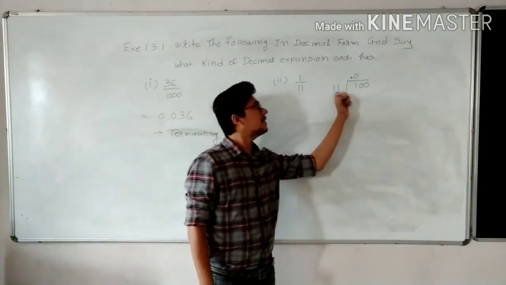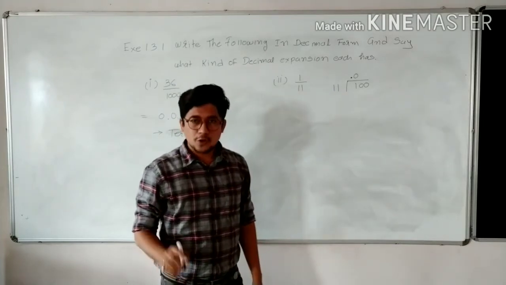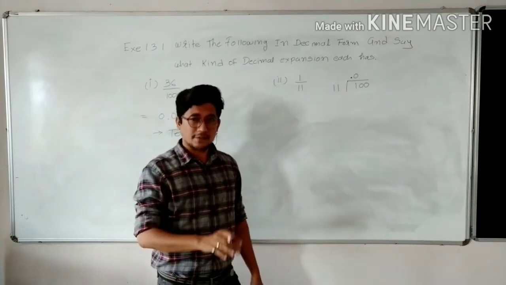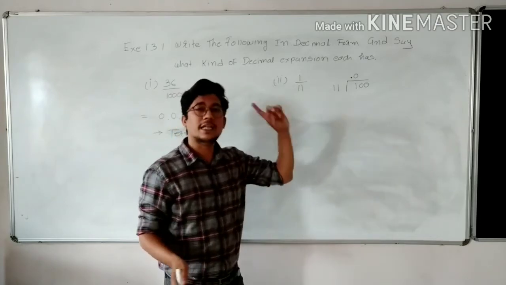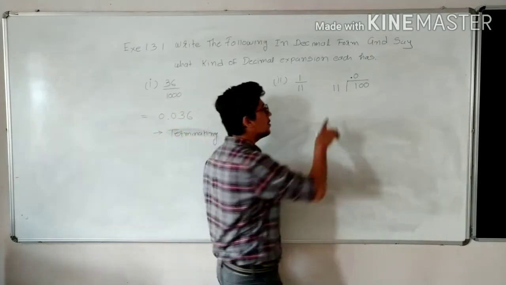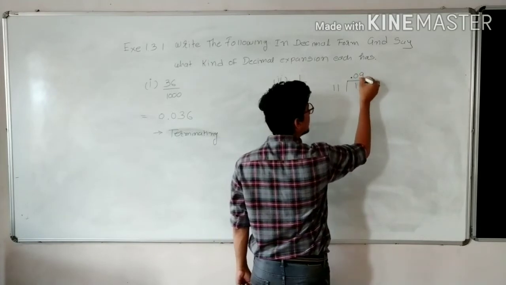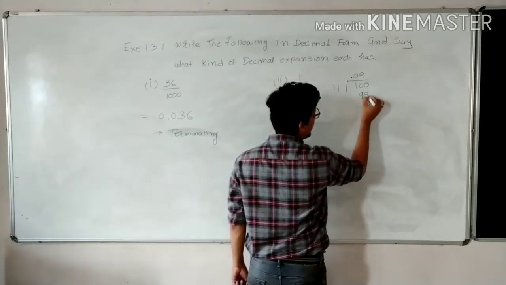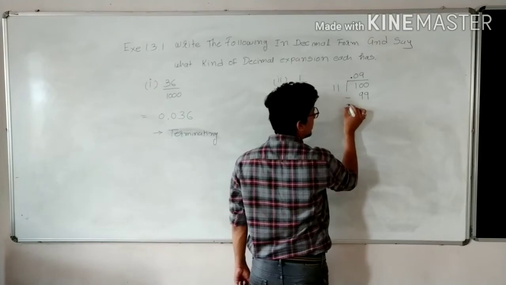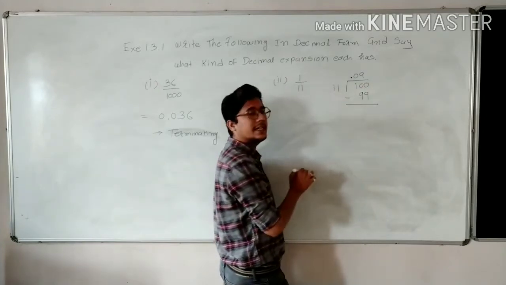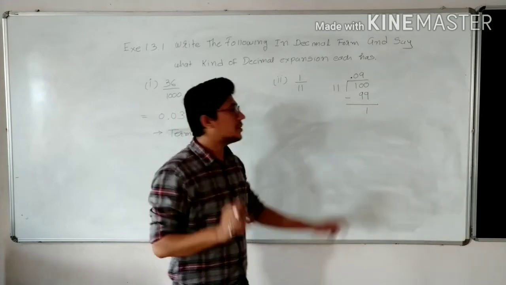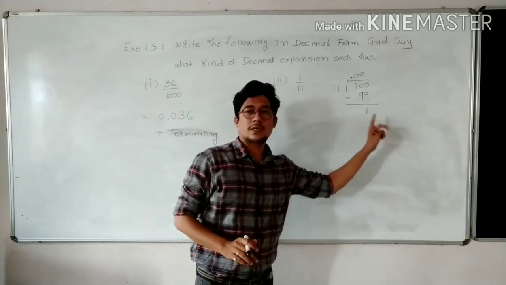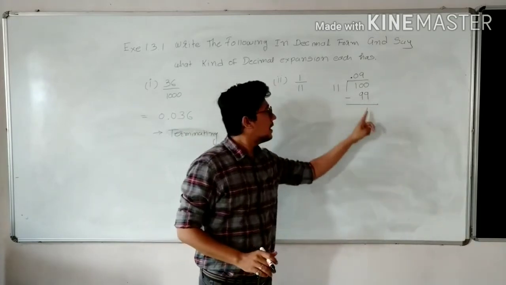So now 100 is bigger than 11. Now follow the table of 11. 11 1s are 11, 11 2s are 22, 11 8s are 88 and 11 9s are 99. So put 11 9s are 99. Subtraction: 100 minus 99 means 1. Again the initial problem comes up. 1 is also there.